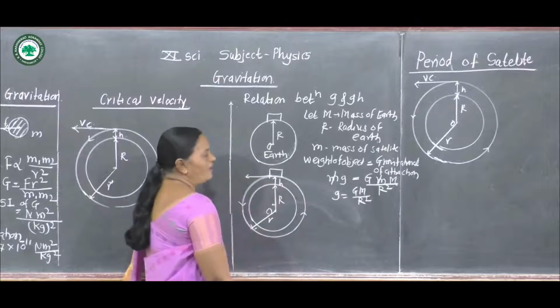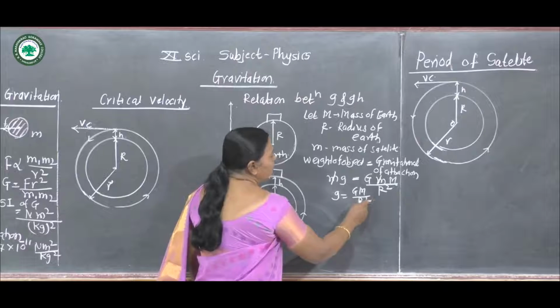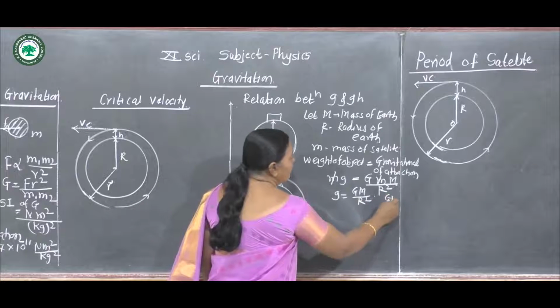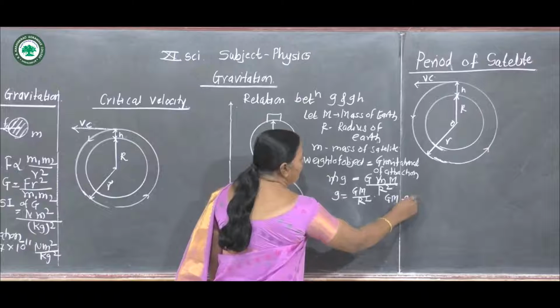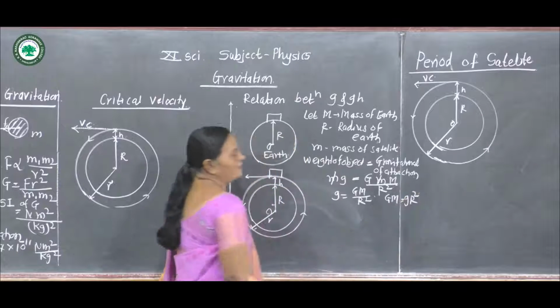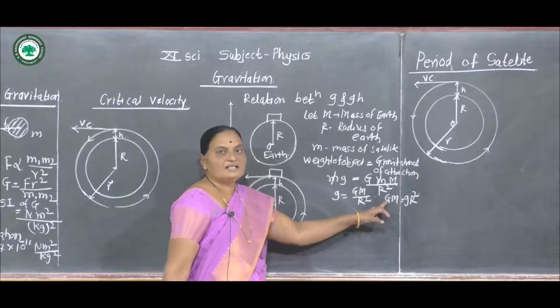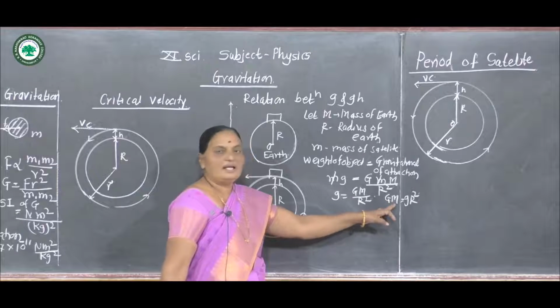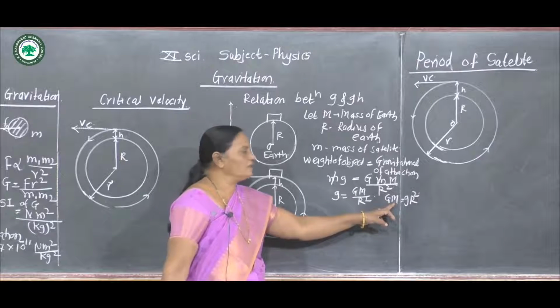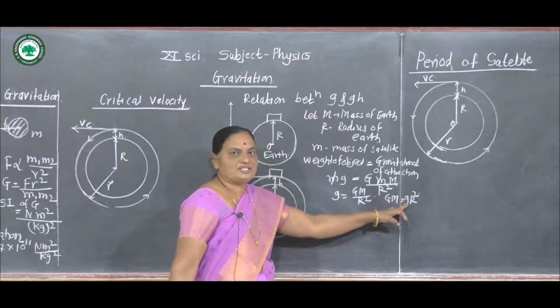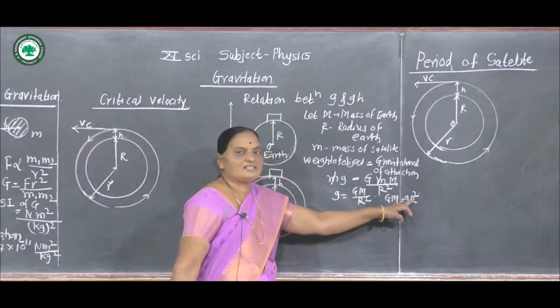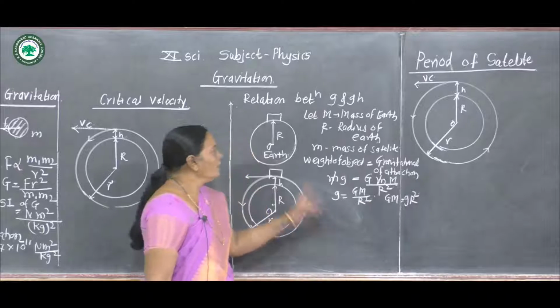You can again say that GM is equal to g R square, where G is the gravitational constant, M is the mass of the earth, g is the acceleration due to gravity, R is the radius of the earth.